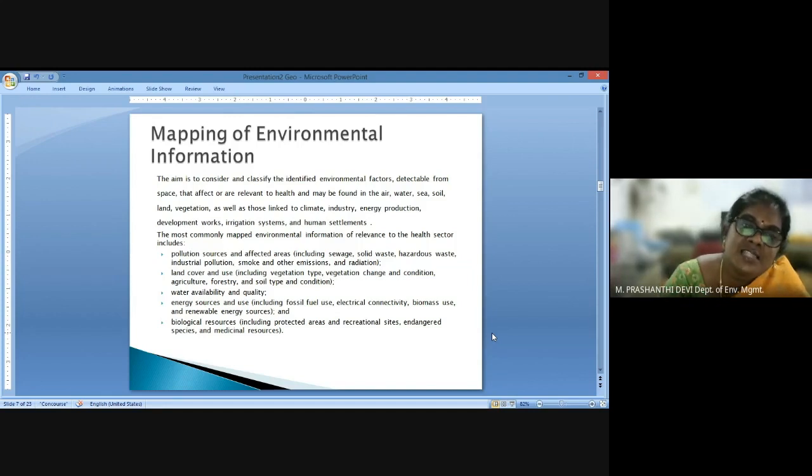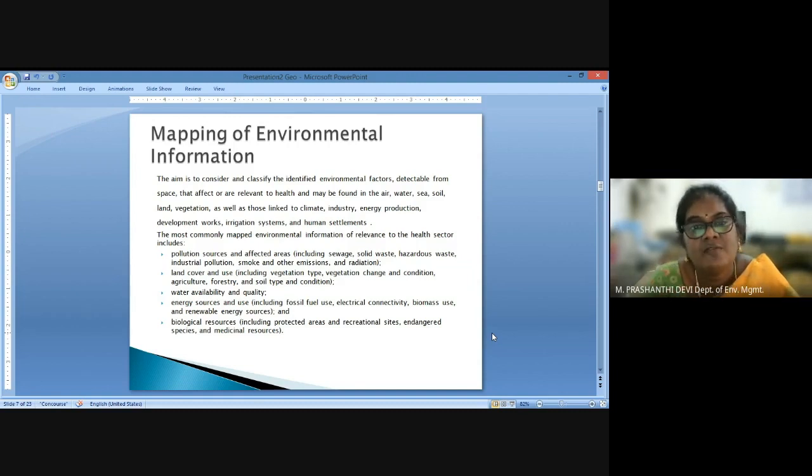And to understand such information, first we have to know the source of the environmental influence, from where we have to track down these sources, and how these sources can be brought into a map in an environmental region or situation. So for that we have different sources like pollution sources. If it is a point source pollution, we can detect the area of the point source.